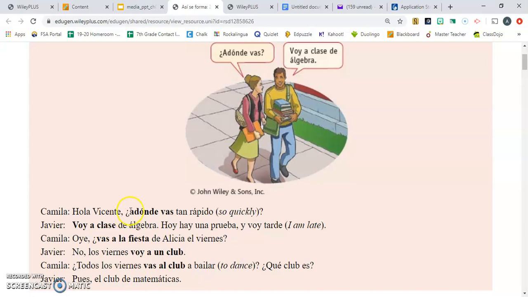So if we notice here in these examples, she's wanting to know where he's going right now. ¿A dónde vas tan rápido? Where's he in the progress of going? And he tells her, voy a clase. He's going to class. That's what he's in the progress of doing.